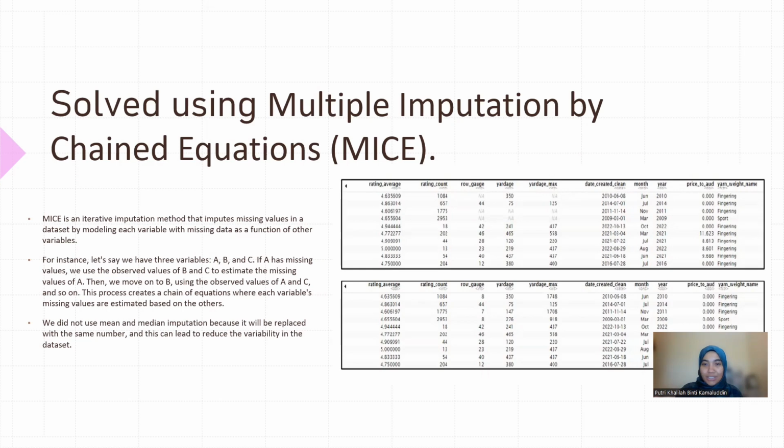Notice from this picture over here, the first one is before imputation, and the second picture has a value, for example in the first row, we have a value 1084 over here, and then the row gauge becomes 8. So this is how MICE works. It will use the rows with complete data, and then based on that observed data, it will impute the values that are missing.